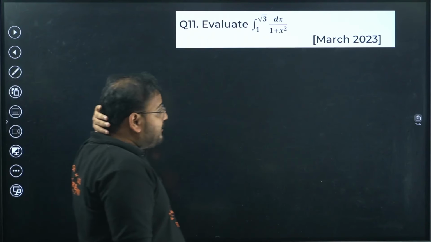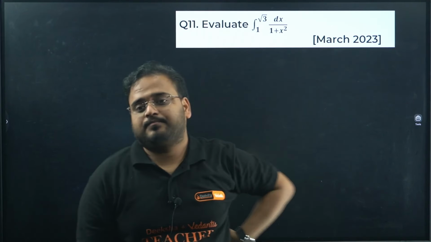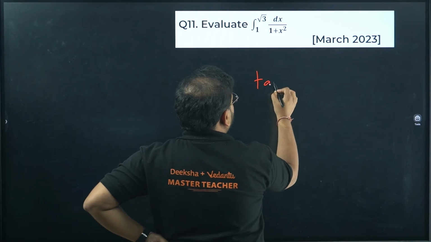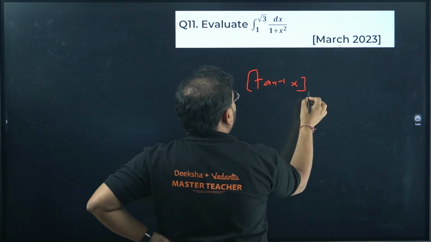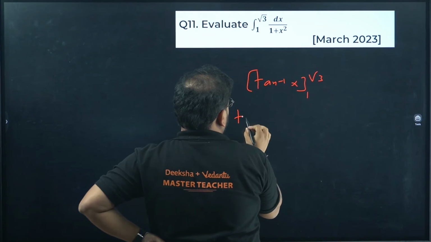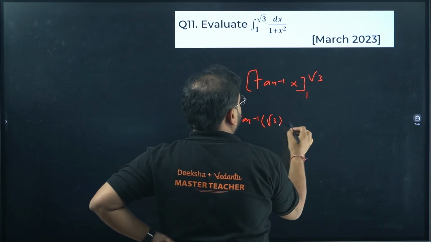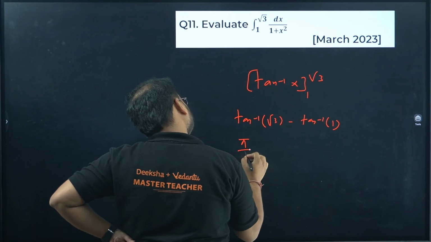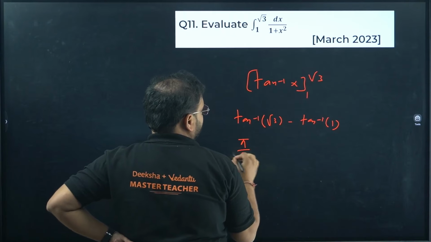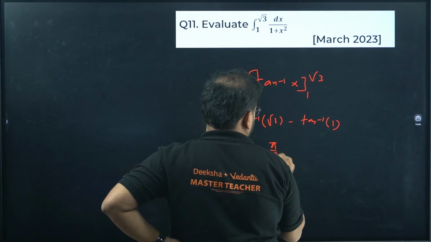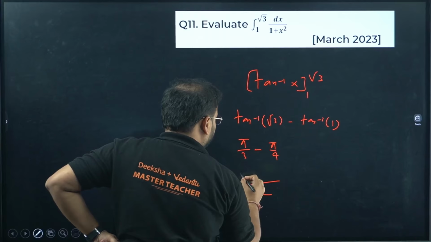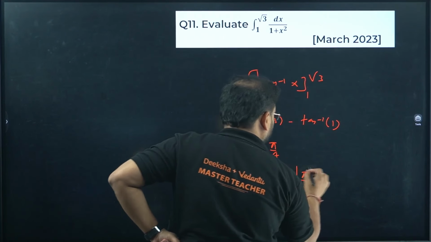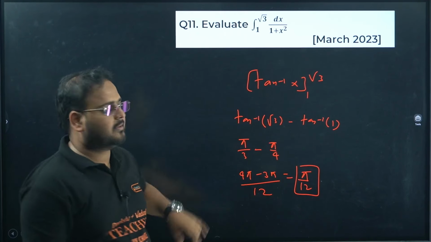Next, evaluate dx upon 1 plus x square. This is a formula, sir. Tan inverse of x from 1 to root 3. Tan inverse of root 3 minus tan inverse of 1. This is going to be pi by 3, and this is pi by 4. Take LCM, 12, 4 pi, 3 pi. Answer is pi by 12. Another 2 mark question dealt with. Next.